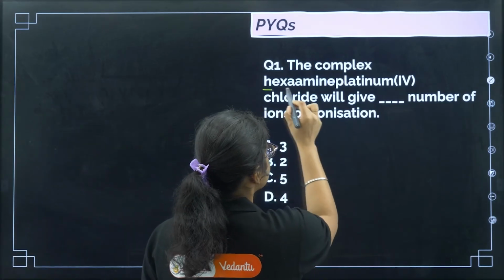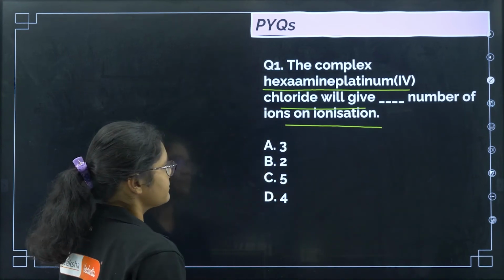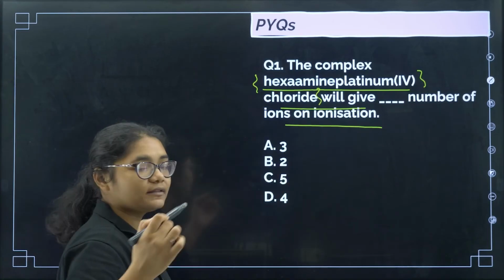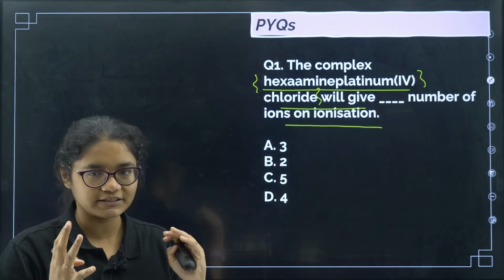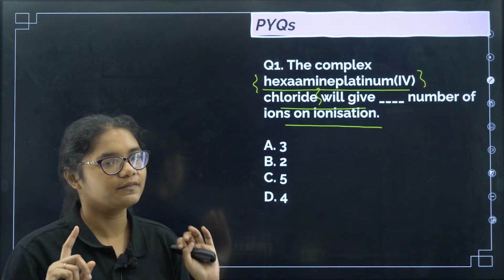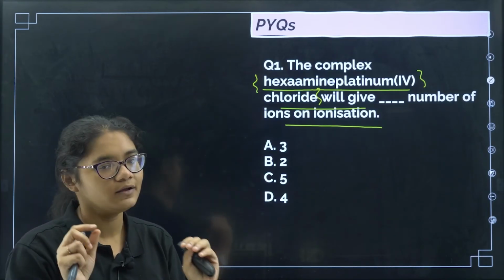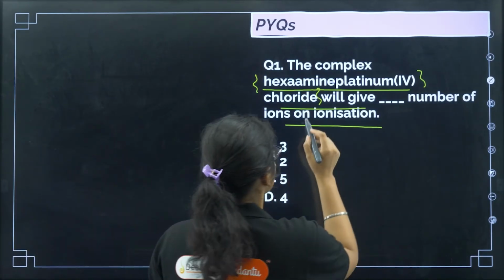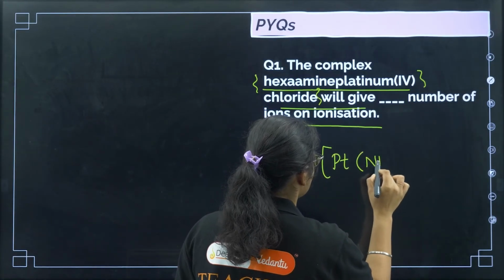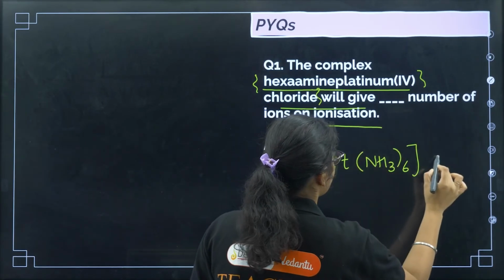The complex hexaammineplatinum(IV) chloride will give what number of ions on ionization? You can do this if you have learned the nomenclature part. But do not worry, I'll give you the structure. When we study nomenclature, you can draw the structure yourself. Now I'll draw for you. There is platinum and then hexaammine, platinum 4, and then chloride.